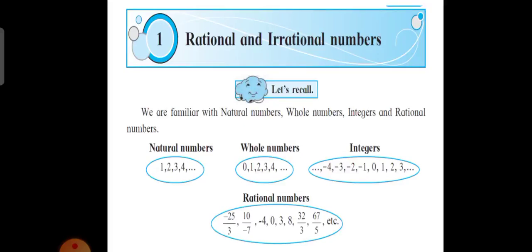1 to 9 only, the numbers were invented, but something was incomplete. The number system was not completed. Calculations were not easily carried out. Therefore, when 0 was invented, the value of 0 was put forth by Aryabhatta, and after introducing 0 in the number system, a new number system came into existence, and that number system came to be known as the set of whole numbers. So the set of whole numbers included numbers from 0 up to infinity.